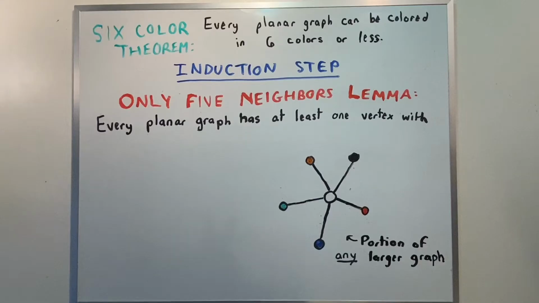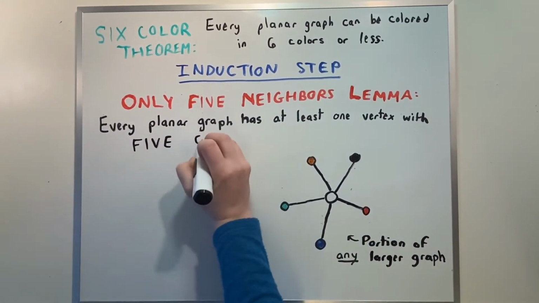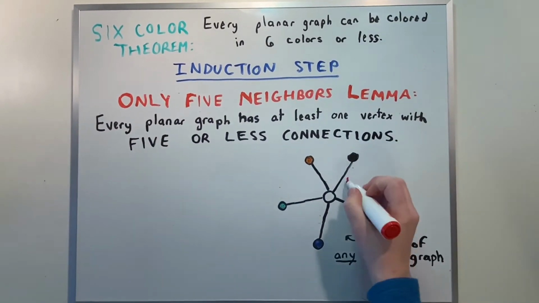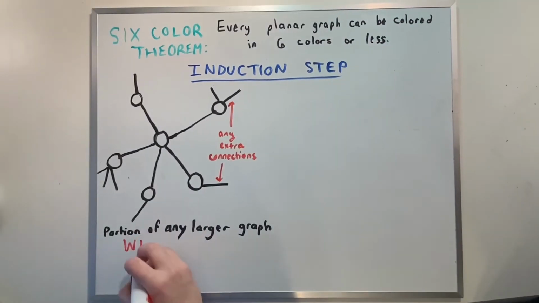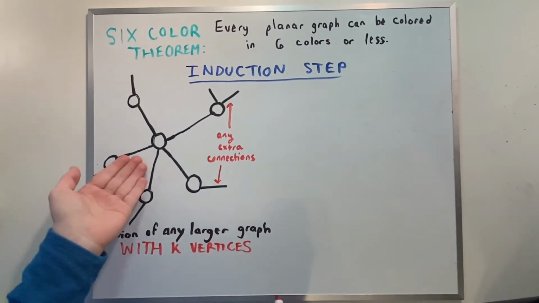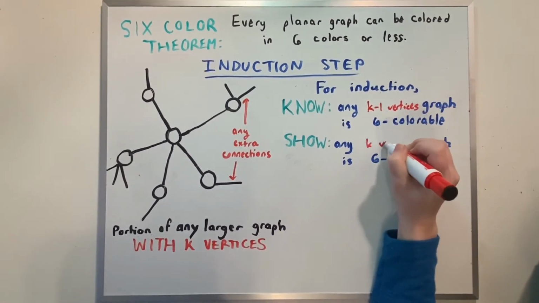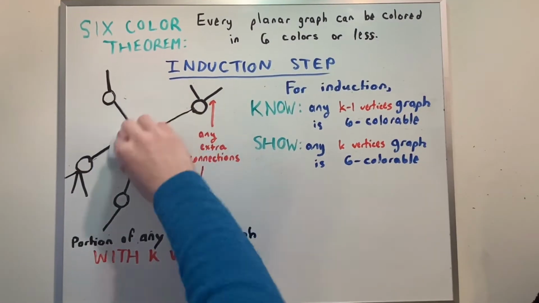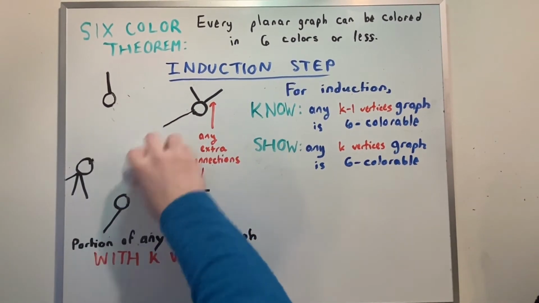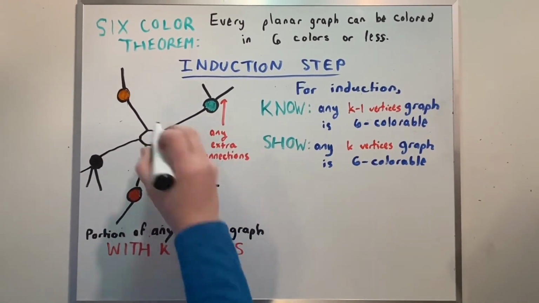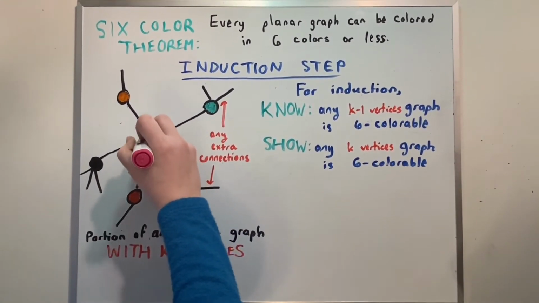We can do it in 1. Now for the induction step. Here's an important statement in graph theory. Every planar graph has at least 1 vertex with 5 or less connections. We can model any graph with k vertices as protruding from this vertex. And for the induction step, we want to show that knowing this works for k minus 1 vertices also means it works for k. Here, if it works for k minus 1 vertices, we can color the graph without this vertex in 6 colors. Bringing that vertex back, we only need to color it a 6th unrepresented color. This completes our induction and proves the 6-color theorem.